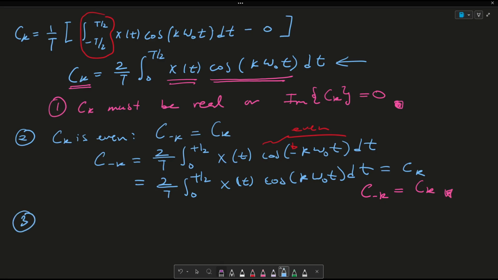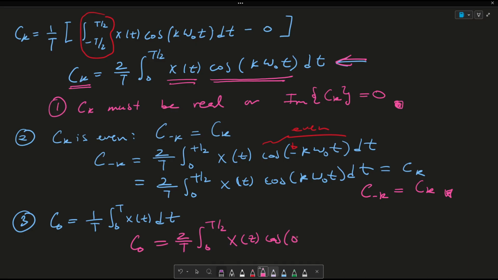So lastly, for the third proof, we need to prove that c0 is 1 over T integral from 0 to T of x of t dt. And we can prove this by plugging 0 into my ck equation. So this is equated to 2 over T integral from 0 to T over 2 x of t cosine of 0 omega naught t dt.